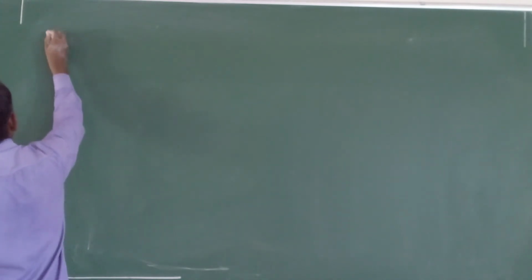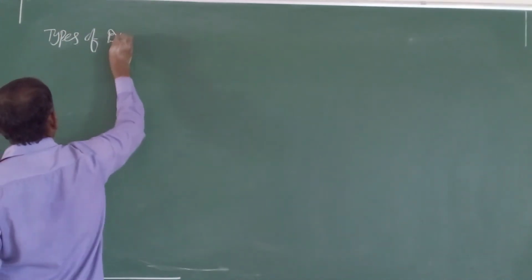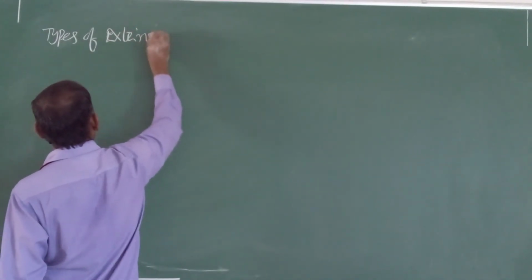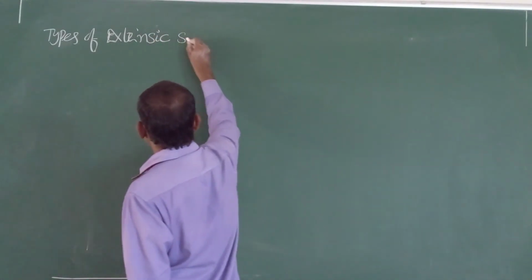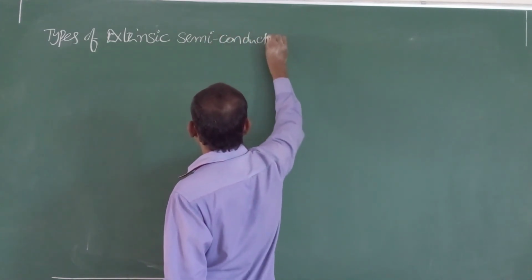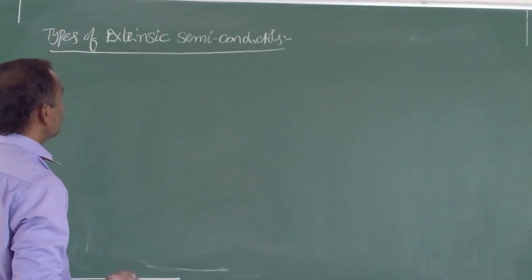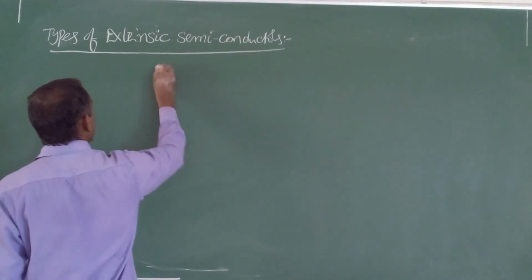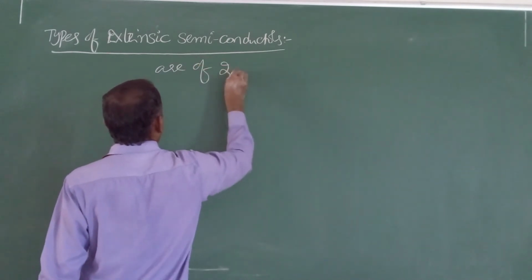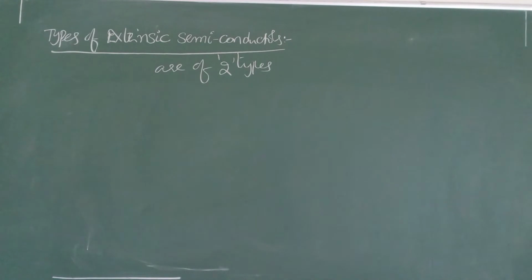Types of extrinsic semiconductors: based on the addition of impurity, extrinsic semiconductors are of two types.